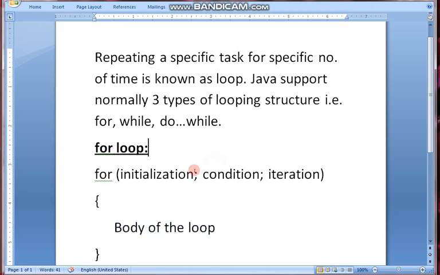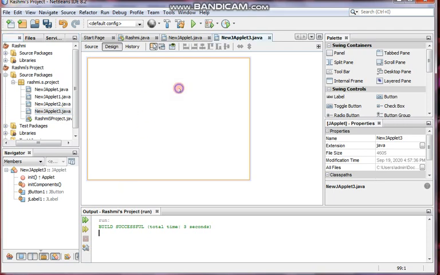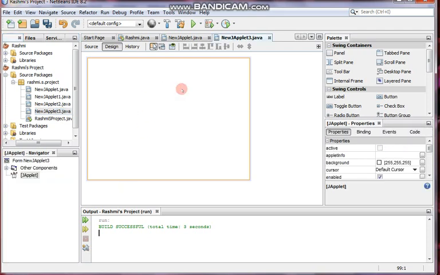So now without wasting time, let's go to NetBeans and Swing to know how the loop can be executed here. As the loop can provide multiple answers, many answers in a sequence, the sequence might be in increment order or decrement order.